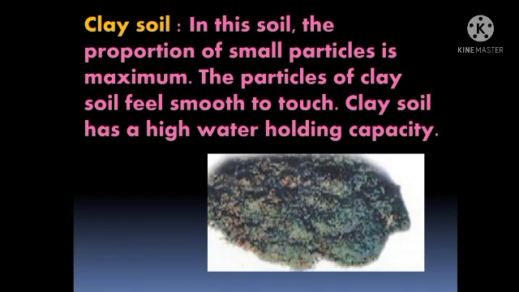The third one is the clay soil. In this soil, the proportion of small particles is maximum. That means this soil contains very small particles. The particles of clay soil feel smooth to touch. Clay soil has a high water holding capacity. It drains less water. So, clay soil has a high water holding capacity and its proportion of small particles is more, and they are smooth to touch.